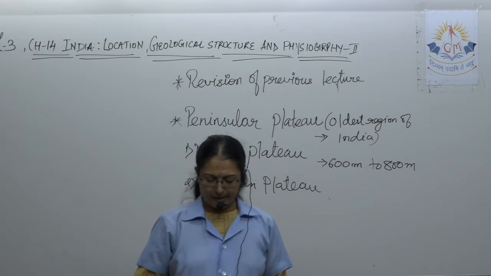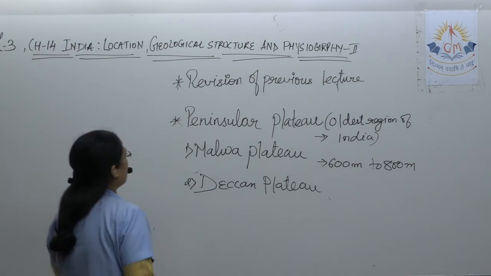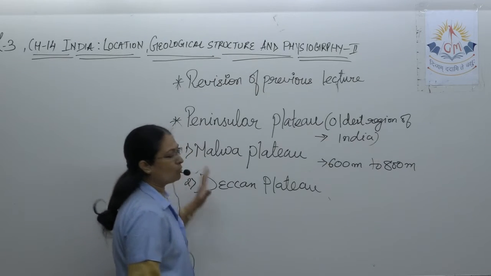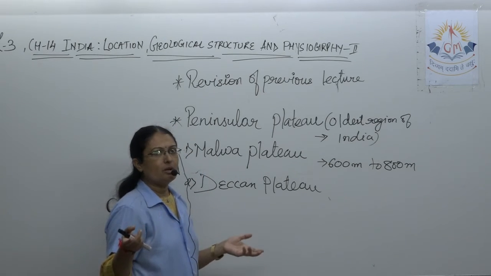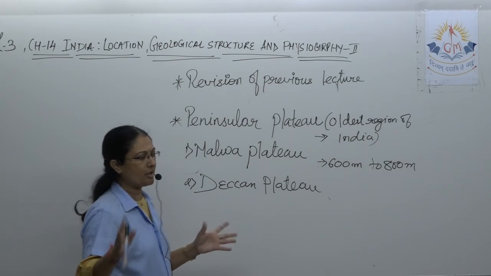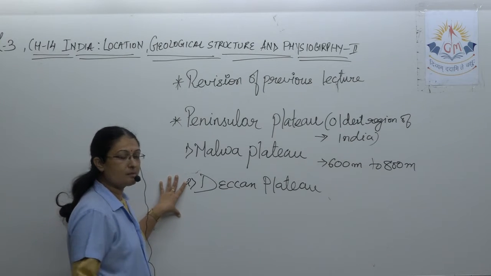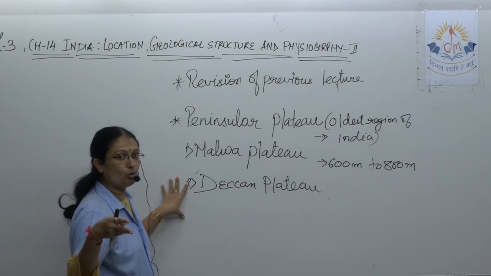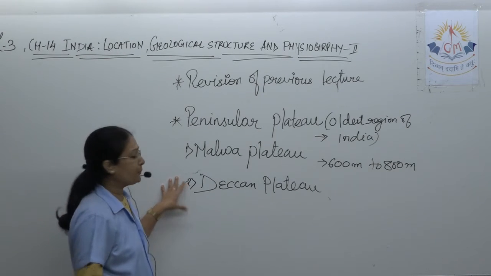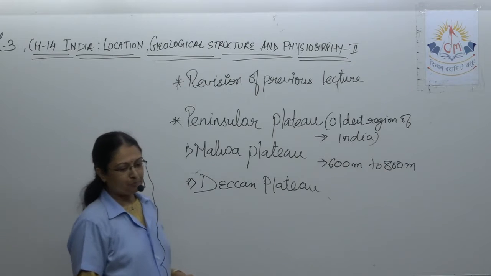So peninsular plateau can be divided into two parts, Malwa plateau and Deccan plateau. Now after peninsular plateau, like you know, we talked just now about the plateau and the formation. So we will talk about the Malwa Plateau and Deccan Plateau. So this peninsular plateau, southern plateau, is further divided into two parts. We have to learn separately. One is the Malwa Plateau and second is the Deccan Plateau.